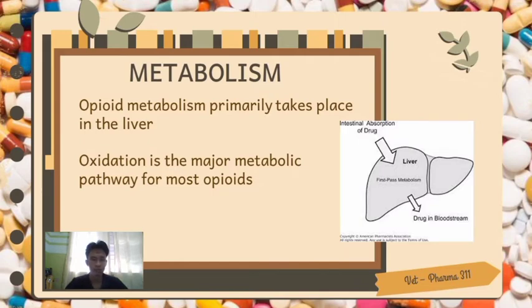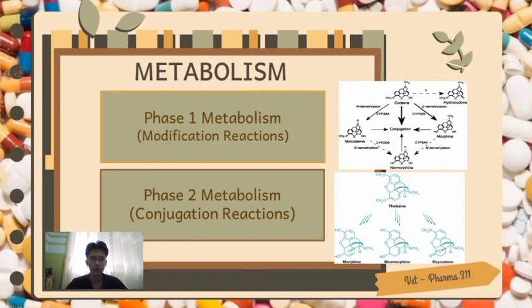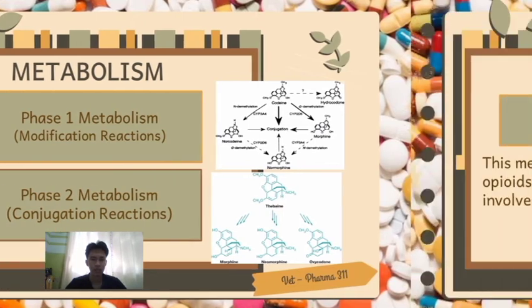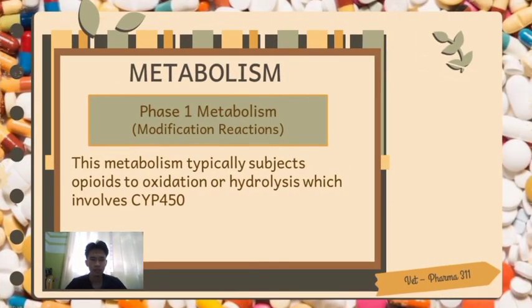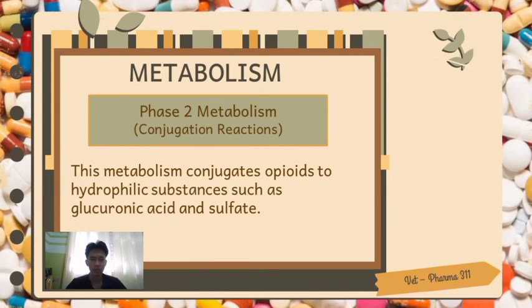Next is the metabolism. Opioid metabolism primarily takes place in the liver. And since most opioids are advised to be administered orally, oxidation is the major metabolic pathway for most opioids, which occurs in the liver. There are two phases of metabolism. One is the phase 1 metabolism or modification reactions, and the second one is the phase 2 metabolism or conjugation reactions. In phase 1 metabolism, the modification reactions typically subject opioids to oxidation or hydrolysis, which involves CYP450, which is a type of hemoprotein.